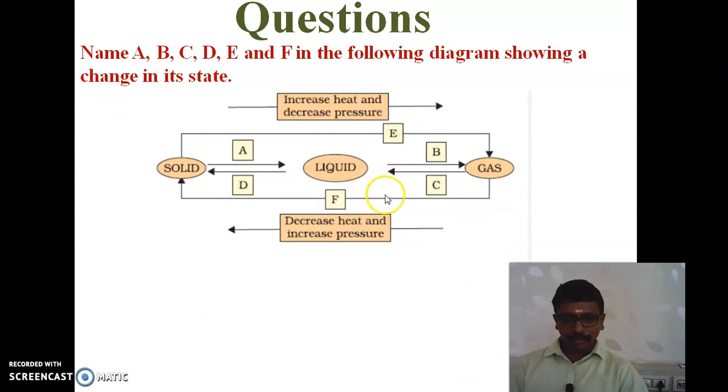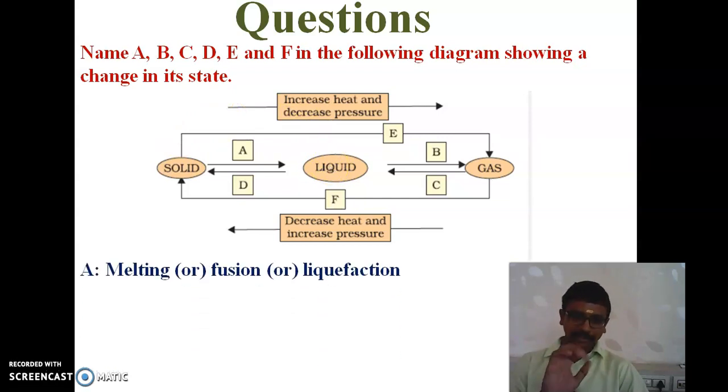In the diagram you can see the solid is converted to liquid. In which process is the solid converted to liquid? So what is the process? Yes, the process is melting.